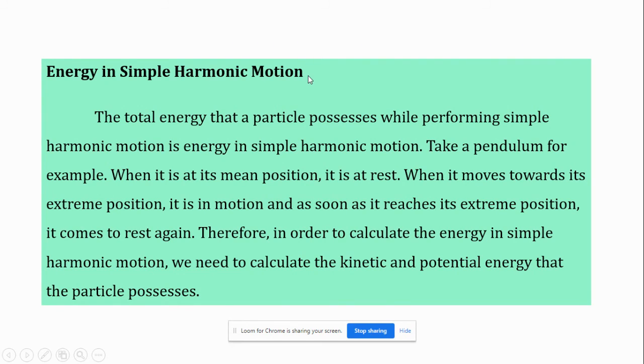The energy in simple harmonic motion. The total energy that a particle possesses while performing simple harmonic motion is the energy in simple harmonic motion. Take a pendulum again as an example. The pendulum is the best example for simple harmonic motion. When it is at mean position, it is at rest. When it is moved towards its extreme position, it is in motion, and as soon as it reaches its extreme position, it comes to rest. That is, after to and fro motion, it has to come to rest again. Therefore, in order to calculate the energy in simple harmonic motion, we need to calculate both kinetic and potential energy.